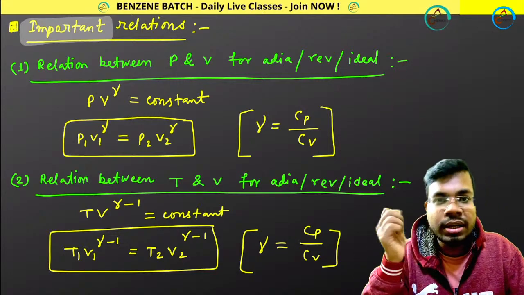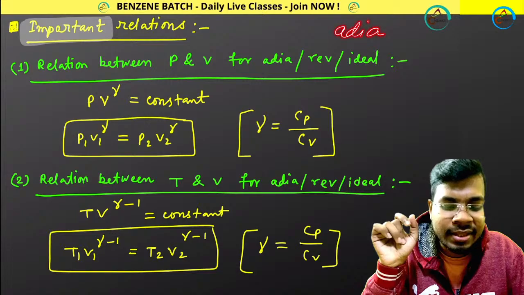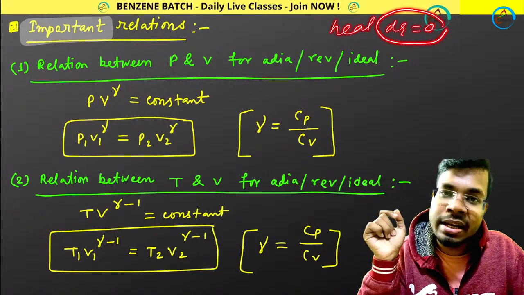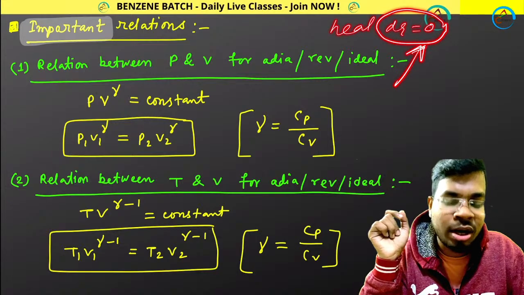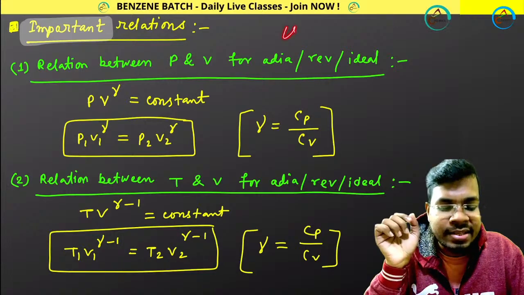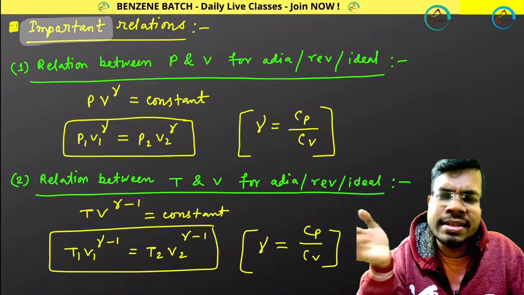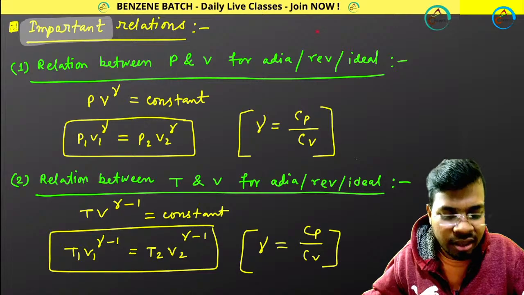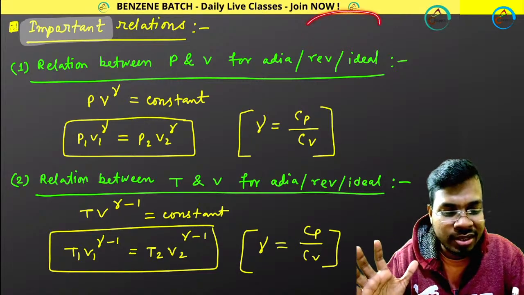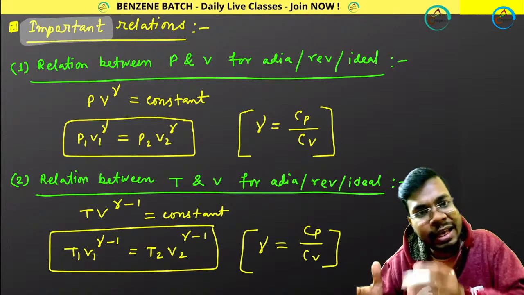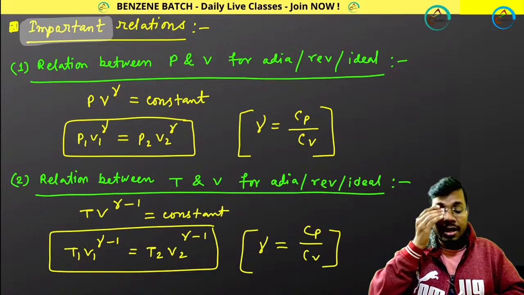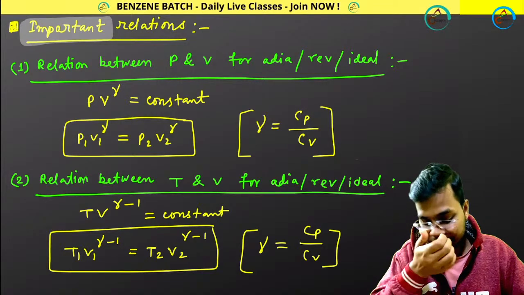Maybe they are not talking about adiabatic directly. They say heat is not changing. That means dq equals 0. So dq 0 means what? Adiabatic. So directly they may not say it, but indirectly they can. Suppose isothermal: they are not saying it is isothermal, they are saying temperature is not changing. Temperature not changing means definitely isothermal. Clear or not? Did you understand this point? Whether they give it directly or indirectly, you have to understand that. Please write in the comment box.